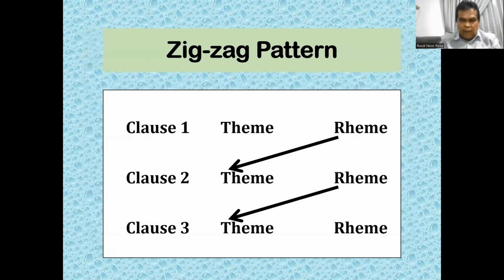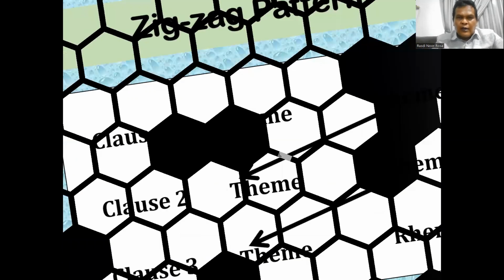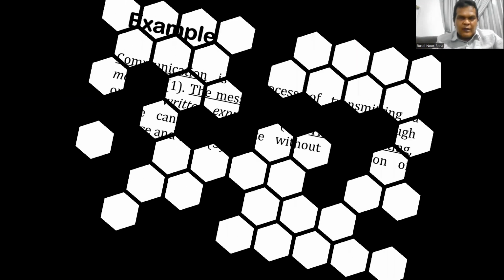And also zigzag pattern, we only have a different image or different picture. Actually, they belong to the same concept. You see that the theme here is derived from the previous rheme. The theme here is derived from the previous rheme. This is zigzag pattern. Now let's see an example.